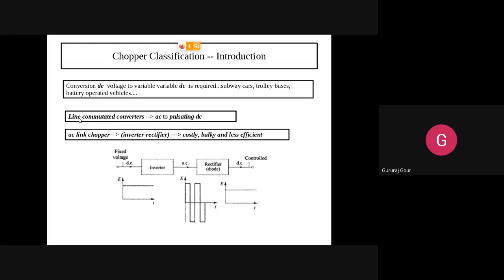One is a line commutated converter, which is converting AC to pulsating DC, and another is an inverter rectifier or AC link chopper, which are costlier, bulky, and less efficient. So here you try to remember this block diagram and basic definition for the chopper. Next we will see the chopper classification.